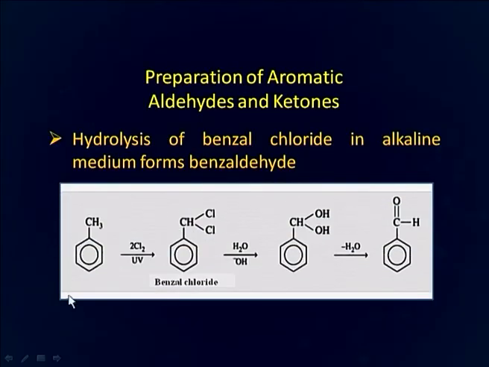You can see here that in toluene we have this phenyl nucleus and this is the alkyl side chain. When chlorine is treated with toluene in presence of sunlight, free radical substitution at the alkyl side chain takes place and there is formation of this benzyl chloride, which upon treatment with water forms a gem dihalide, and this gem dihalide upon dehydration forms benzaldehyde.